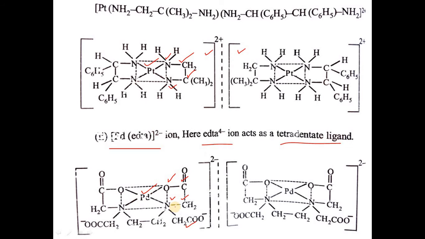But here the dotted line represents below the plane and the dark line represents above the plane, but in this case it is opposite. This is dark one and this is below the plane. So these two arrangements look the same, but they are not superimposable on each other, so they are optically active in nature.